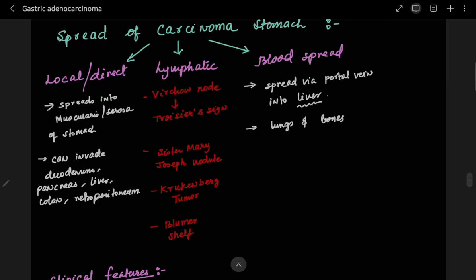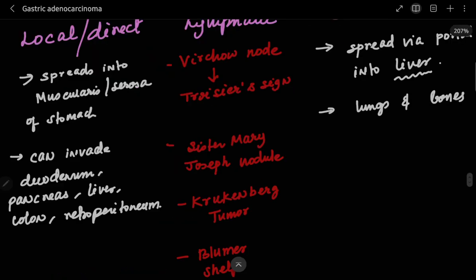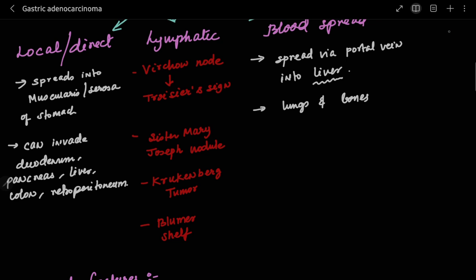In the local or direct spread, it occurs into the muscularis or serosa of the stomach, and it can invade the duodenum, pancreas, liver, colon or the retroperitoneum. In the lymphatic spread, it spreads via the submucosal and subserosal lymphatics to both the regional and distant lymph nodes.